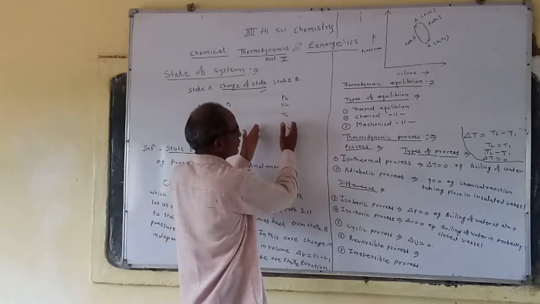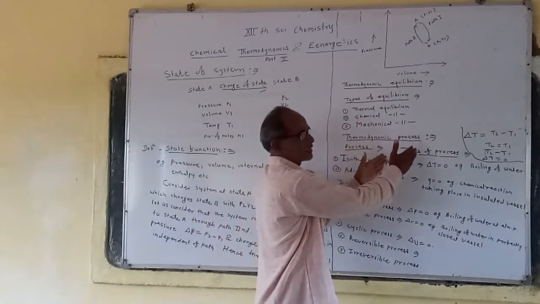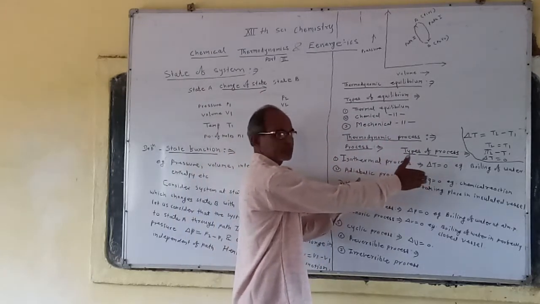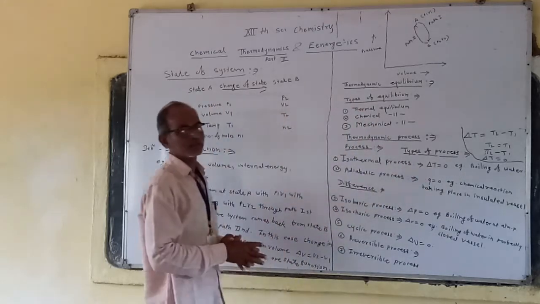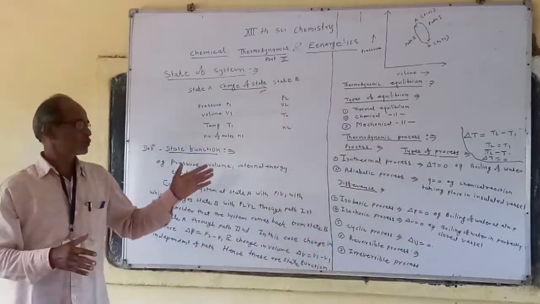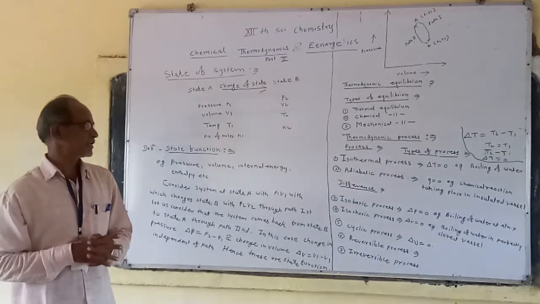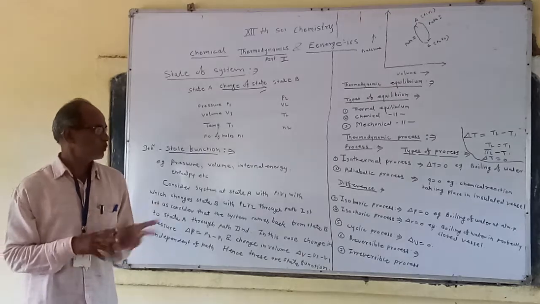Suppose here you write the isothermal process, here you write the adiabatic process, one point and the other point in front of it. In this way we have to write the distinguishing points between the isothermal process and adiabatic process.